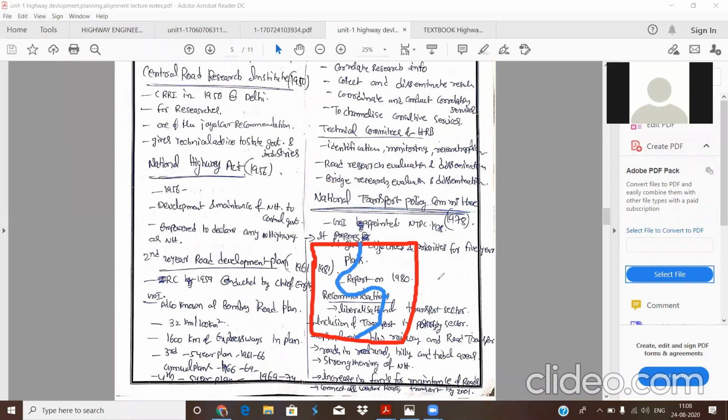So the total network length is 32 kilometers of road network per 100 square kilometers. That is the target of the second 20-year road development plan. The most important bit in any exams or mid exams is that they also planned 16 kilometers of expressway in this plan.